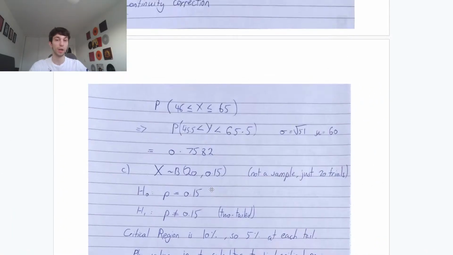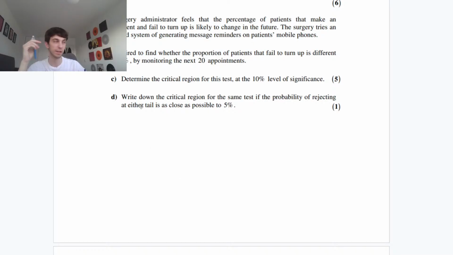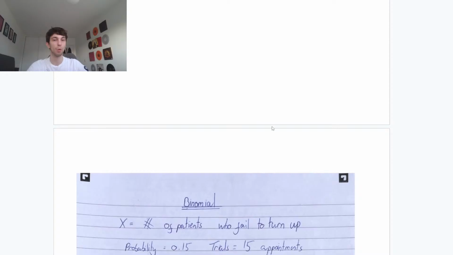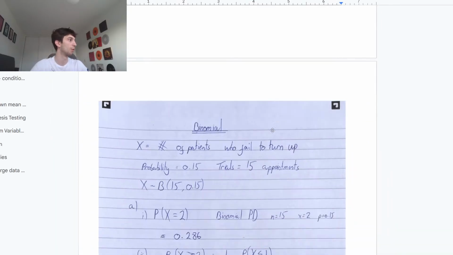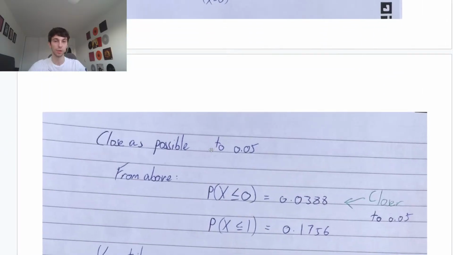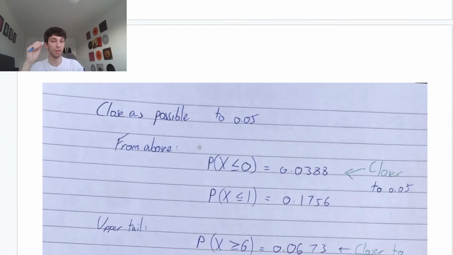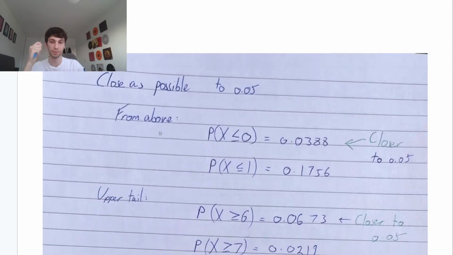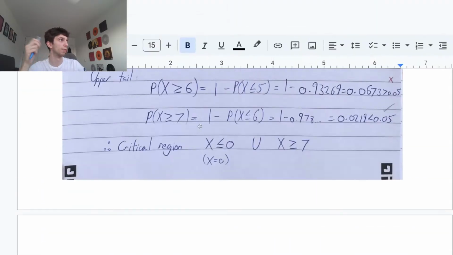Okay, part D. Still one more part, guys. Basically the same kind of question. Write down the critical region for the same test if the probability of rejecting at either tail is as close as possible to 5%. So this time, we're not saying it has to be less than 5%, we're just saying it needs to be close to 5%. So we take the exact same answers that we had before. Use your answers from above.